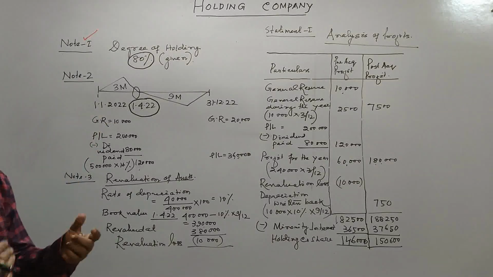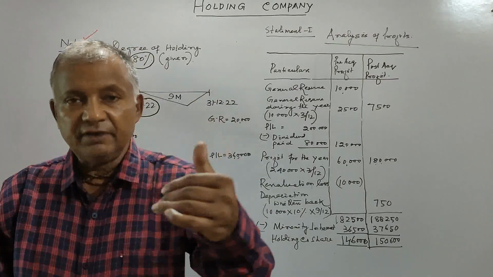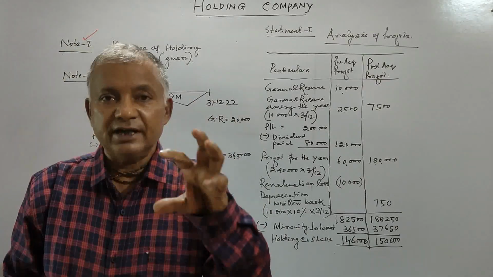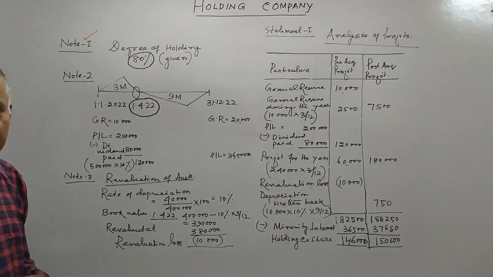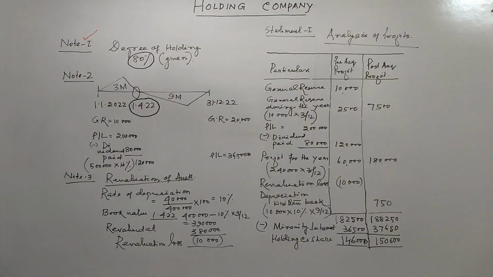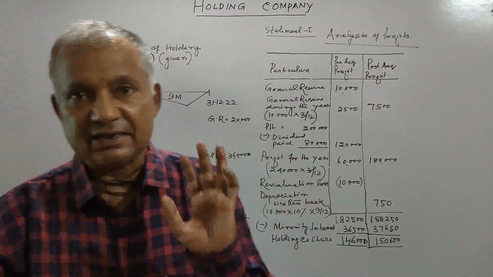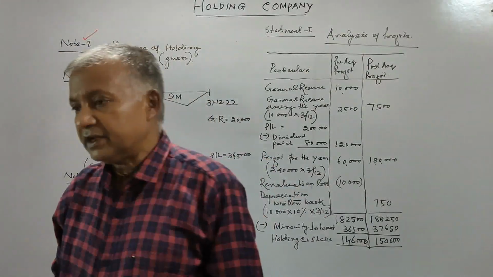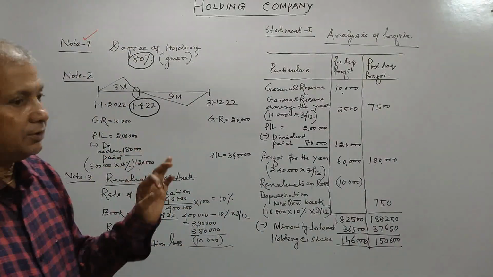If you have any problem in understanding, please give your comments. I will definitely get back to you with clarification. In the last class, that is the 7th class, there was one writing mistake in minority interest.